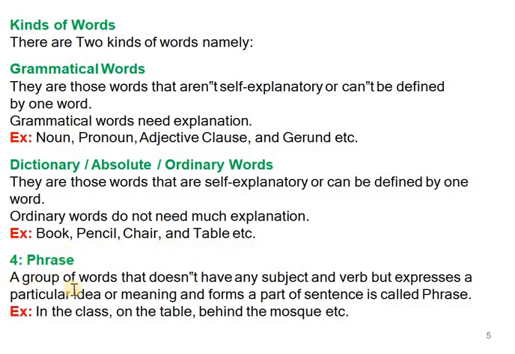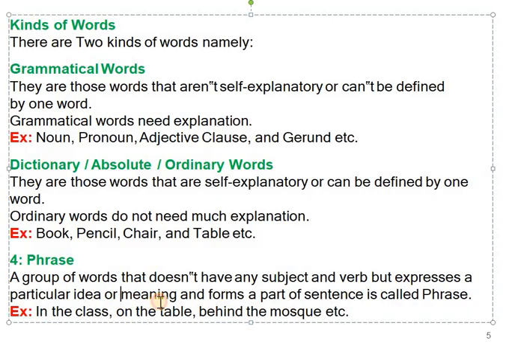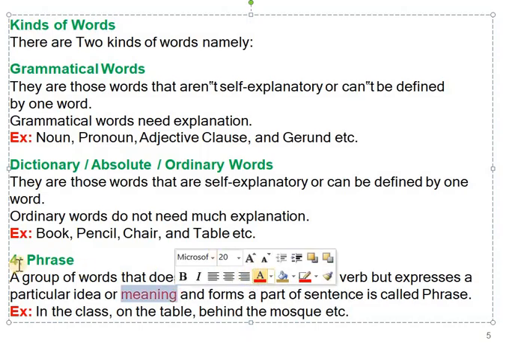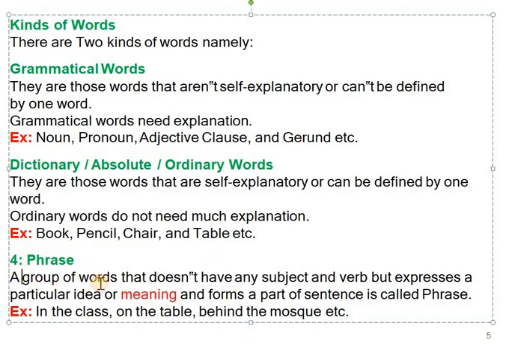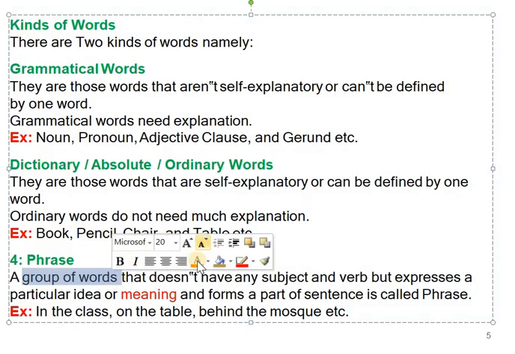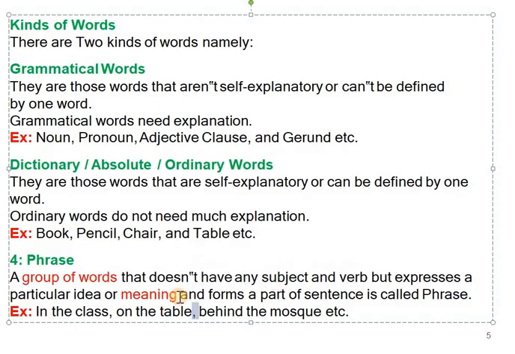Now, what is a phrase? A group of words that does not have any subject and verb but expresses a particular idea or meaning. Keep in mind that a phrase always has meaning. Some students are confused and often say they have heard that a phrase does not have meaning.